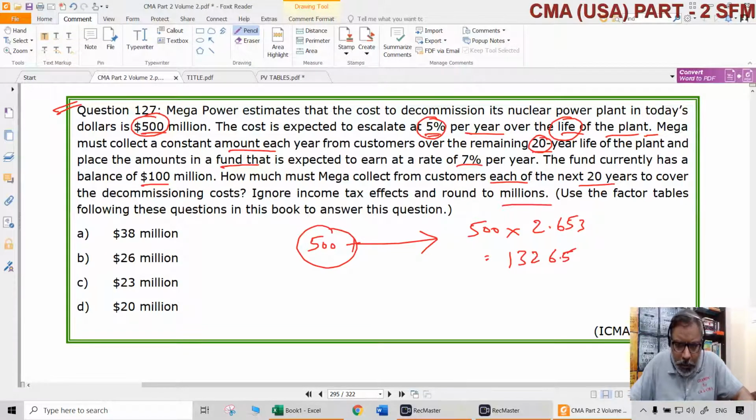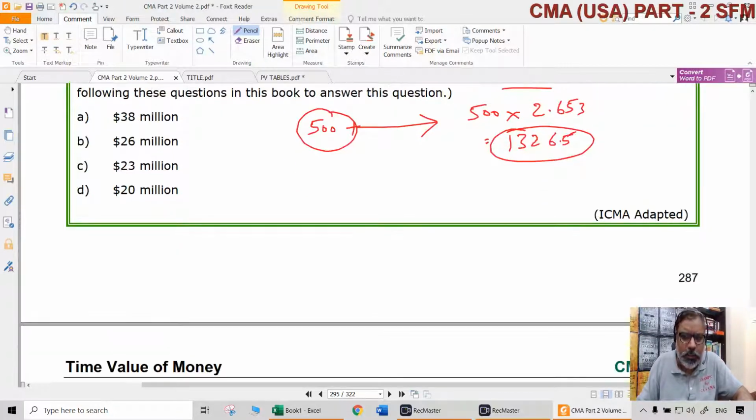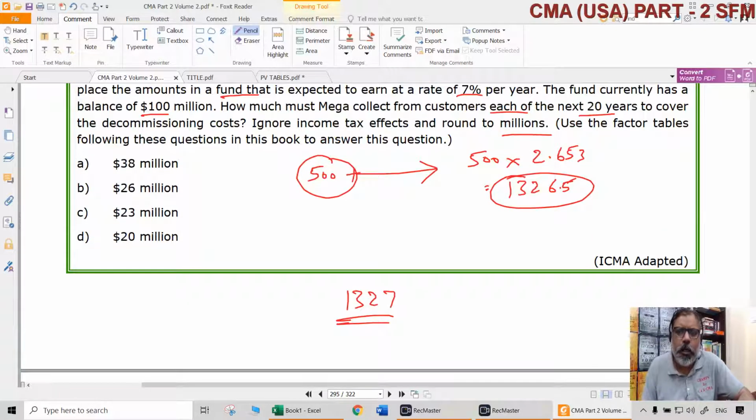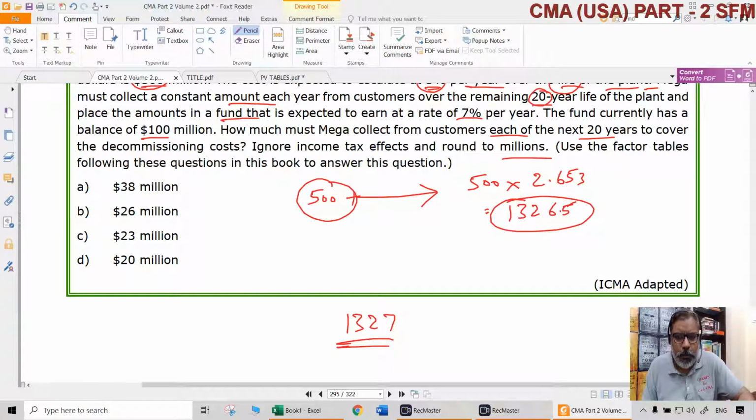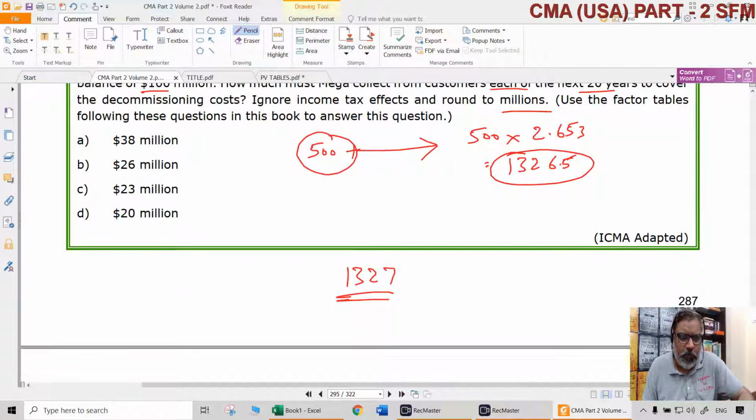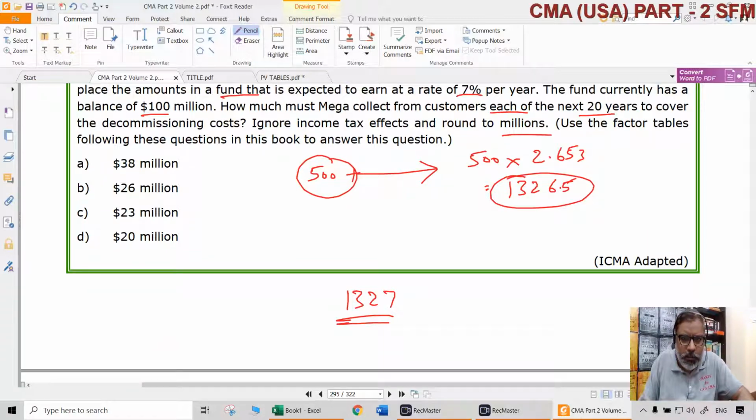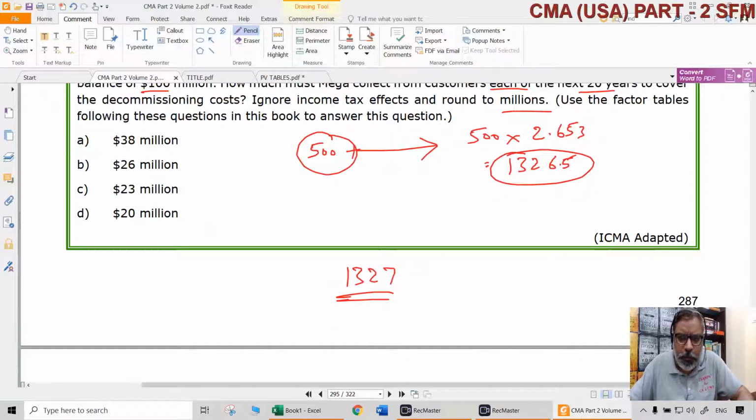That means at the end of 20 years, it requires approximately $1,327 million. But it already has a fund of $100 million. How much will this 100 become after 20 years?